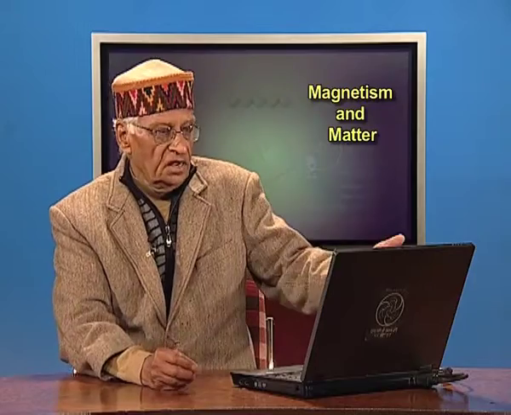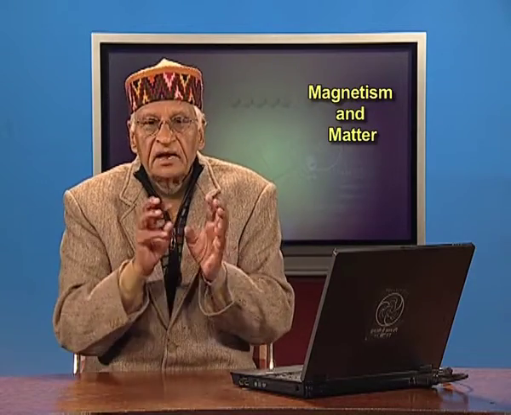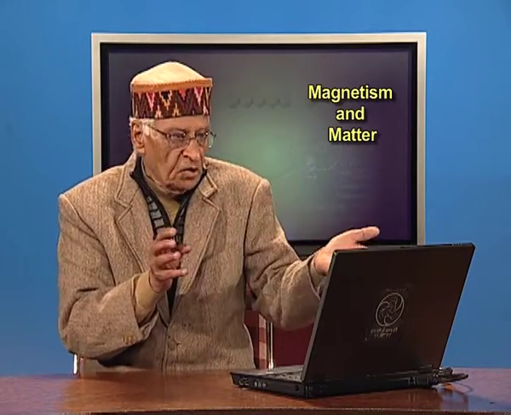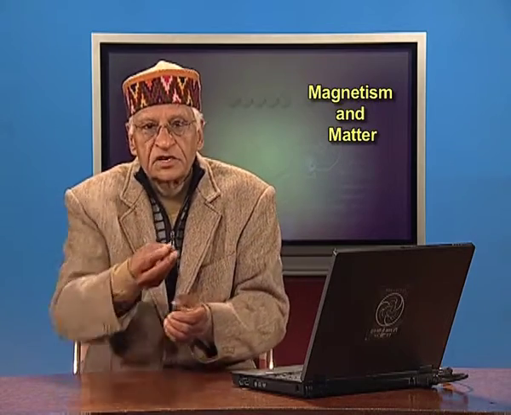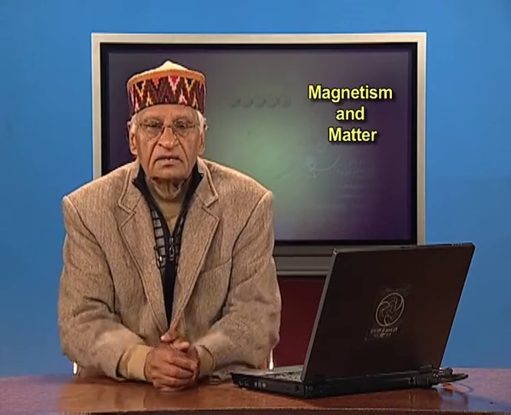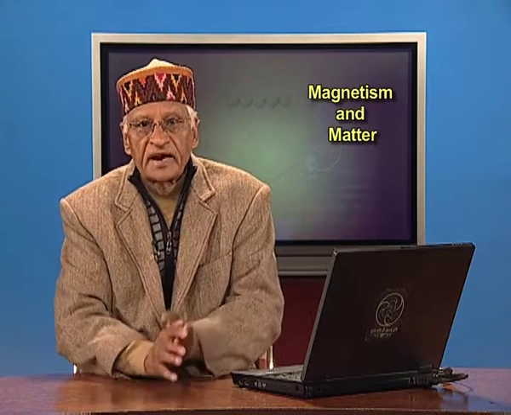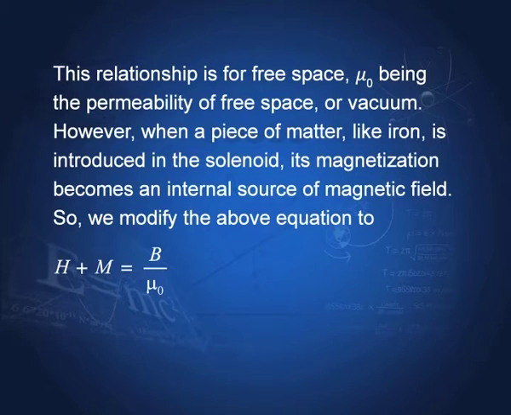Now, if you introduce a magnetic material, a ferromagnetic material for example, as the core of the solenoid, then this core is also magnetized and produces magnetization M. This also becomes a source of magnetic field intensity.